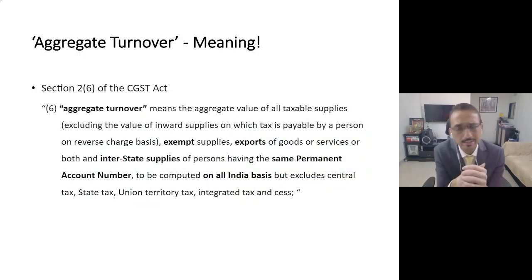So friends, in this regard, on the 500 crore turnover which the government has specified, many of you will ask which turnover we are talking about, correct? So the government has given the definition of aggregate turnover under section 2 subclause 6.